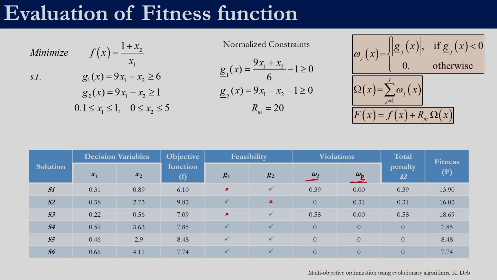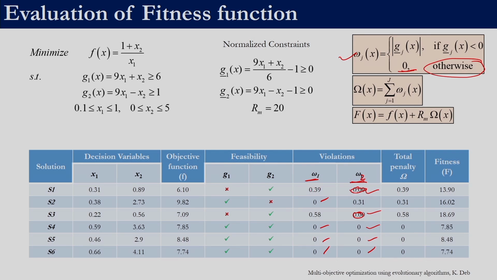For the feasible solutions, the omega value would be 0 because they satisfy the constraint. The constraint is greater than or equal to 0, so that is why we take omega as 0. But for the other 3 cases, we would be able to calculate the amount by which they are violating. Once we have both omega 1 and omega 2, calculated using this equation,